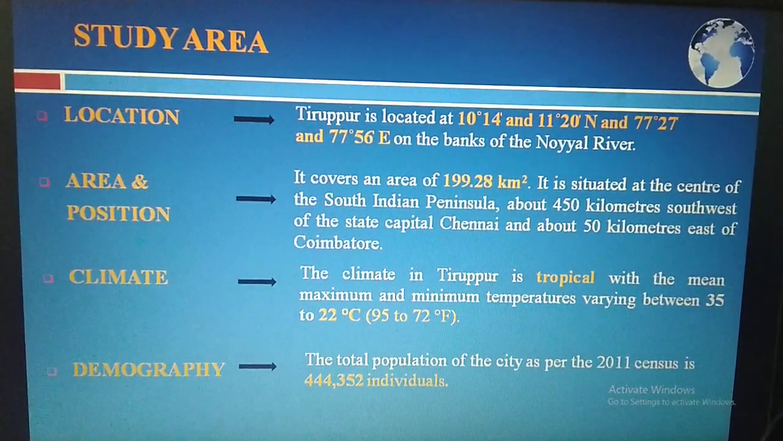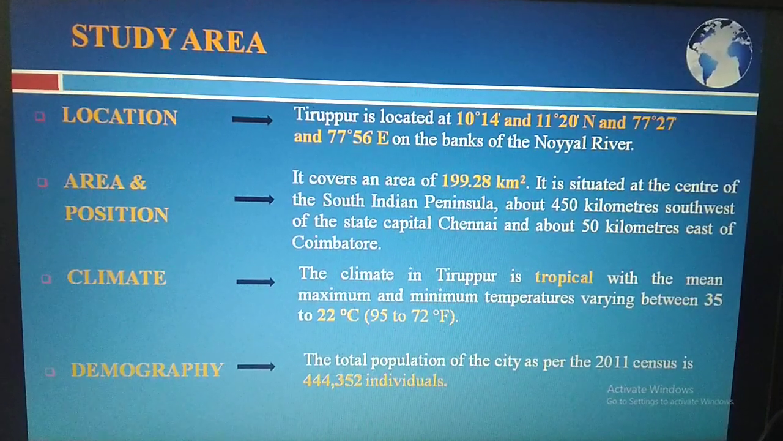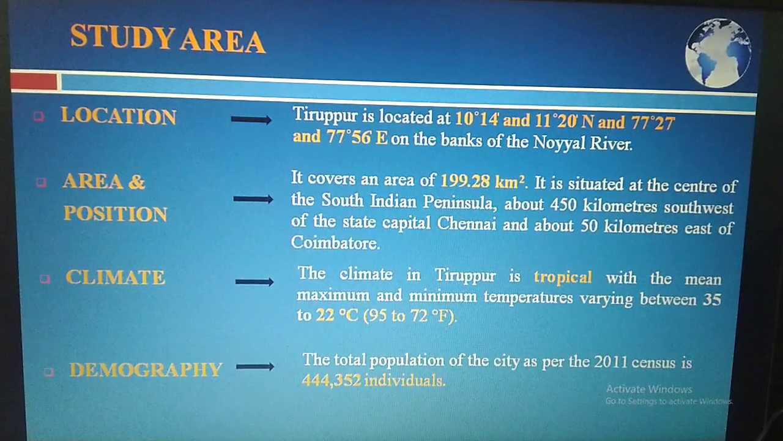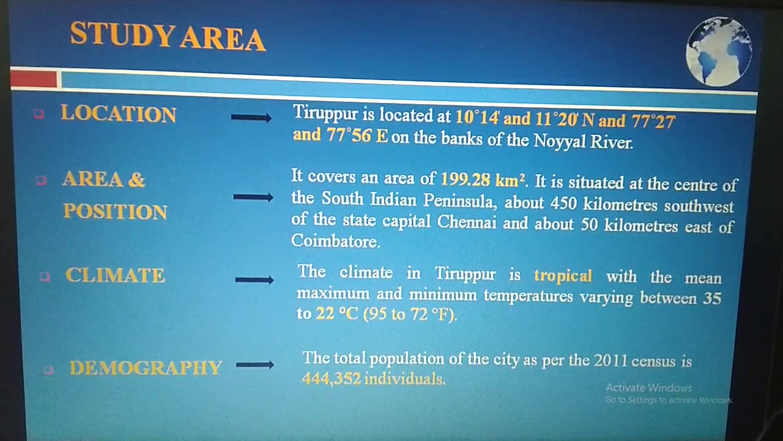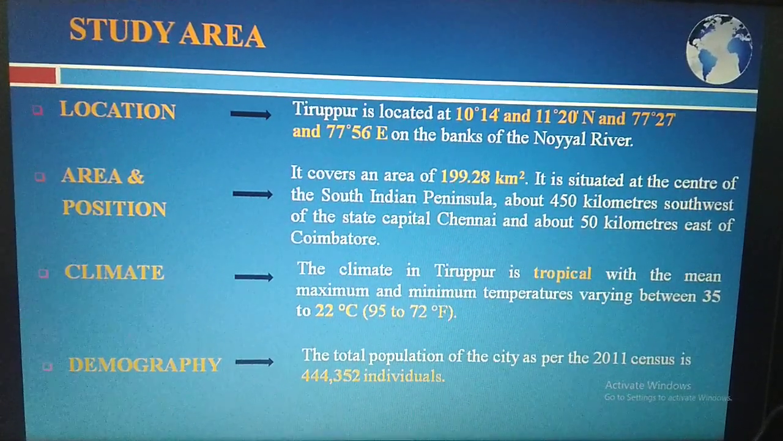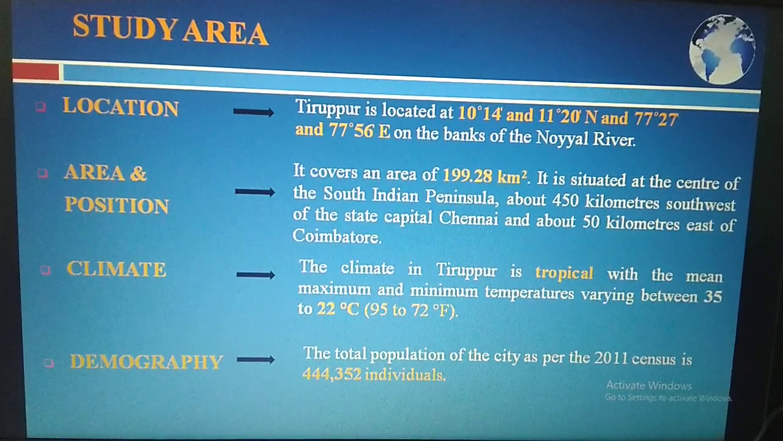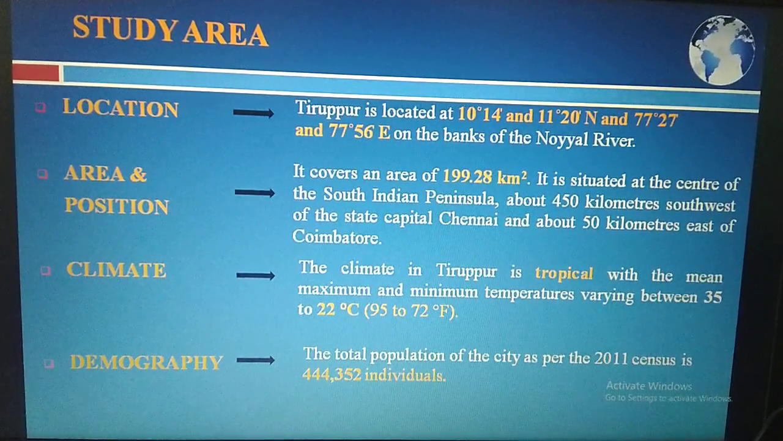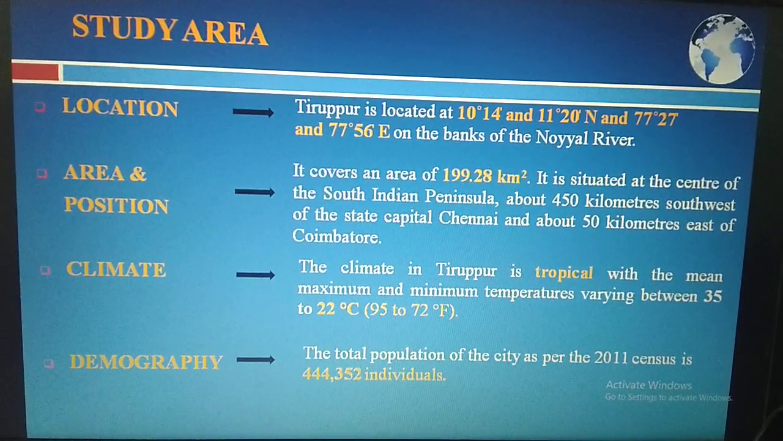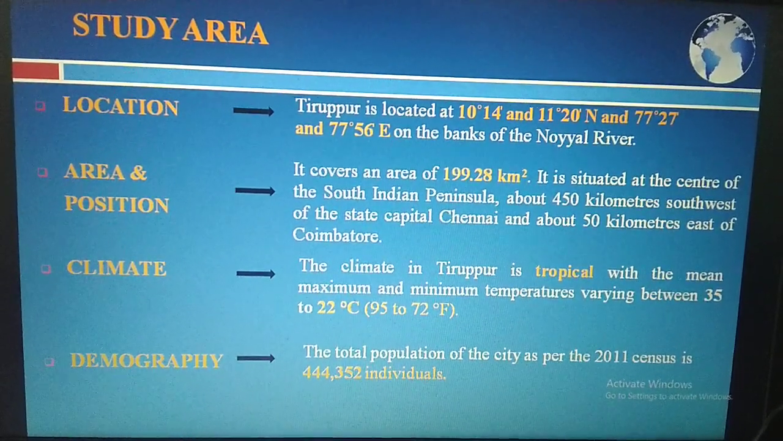Next, the study area. The location of the study area: Tirupur is located between 10 degrees 14 minutes and 11 degrees 20 minutes north and 77 degrees 27 minutes and 77 degrees 56 minutes east, on the banks of the Noyal River. The Noyal River is the major river crossing the study area in the central part. Next, the area and position. The total study area covers 199.28 square kilometers. It is only the core of Tirupur city. It is situated in the center of the South Indian Peninsula.